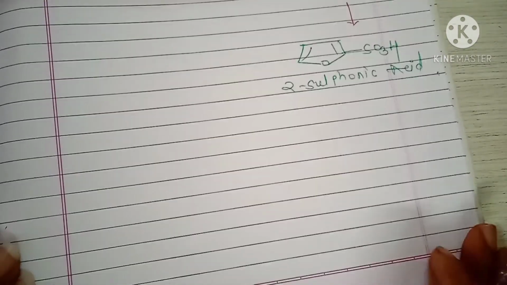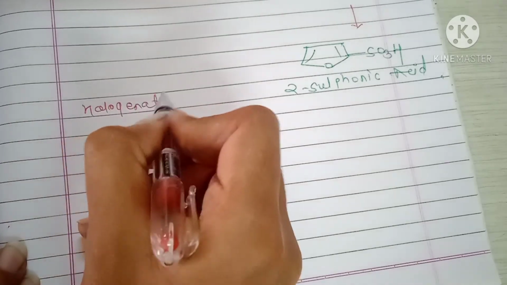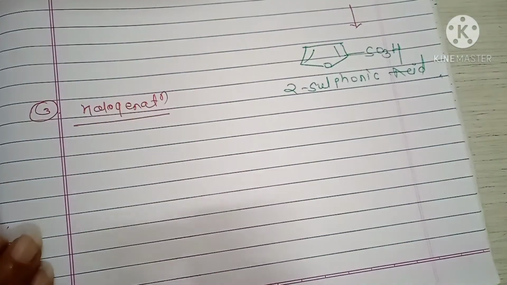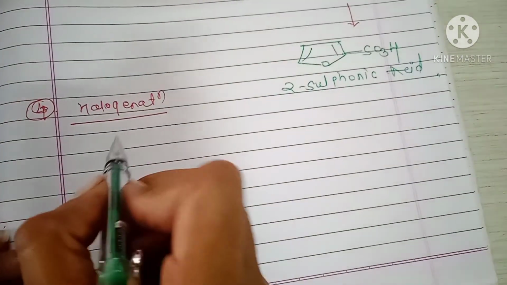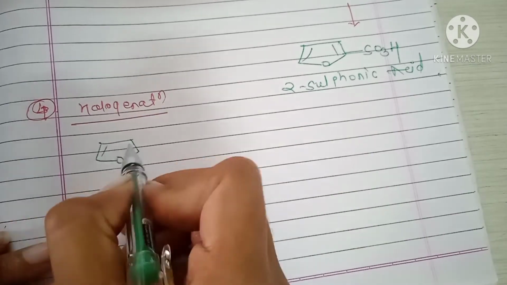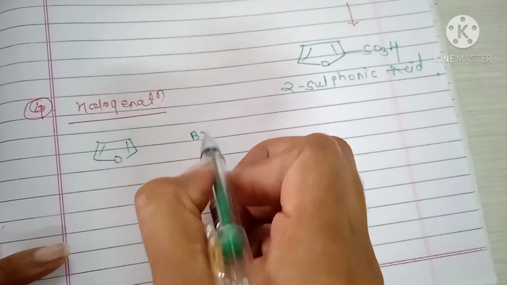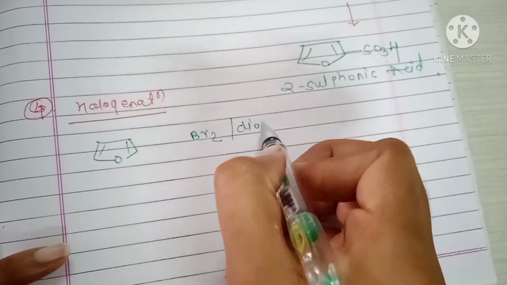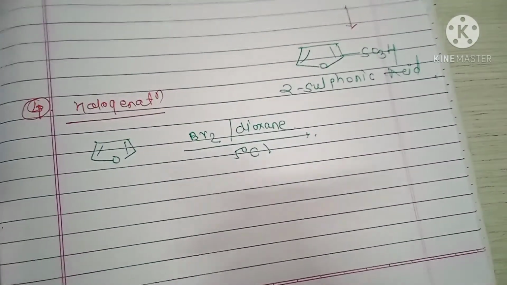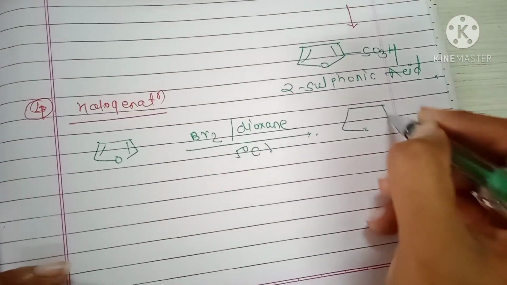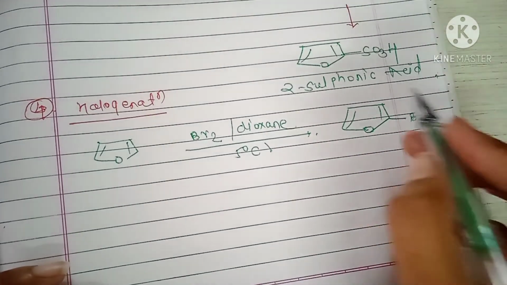Next is the reaction of halogenation. The reaction is furan reacts with Br2 in dioxane at 5 degrees Celsius and the formation of 2-bromofuran. Okay.